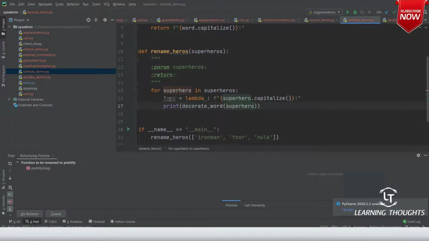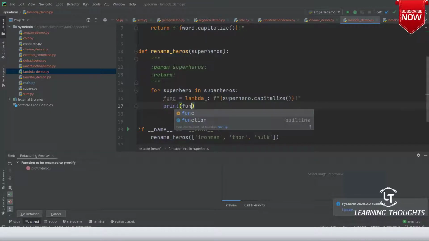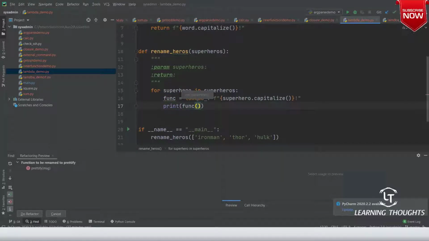And then over here you can basically call the function. But the problem with this function is, here we are trying to make it complicated because every time in the for loop, the superhero has a different value and it might be called in a different stack. So it is better that we give an argument.